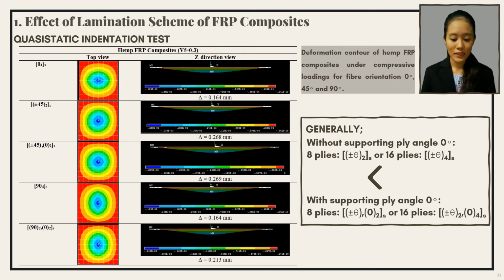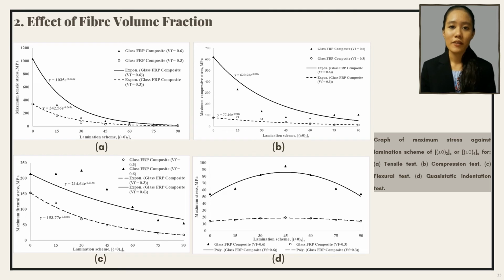to normal lamination scheme. The volume fraction of FRP composites plays a significant role in determining the performance of the composite. The fiber volume fraction affects the strength of the FRP composites, as higher fiber volume fraction will strengthen the FRP composites in terms of ultimate tensile stress and Young modulus. Based on the figures, glass FRP composites of volume fraction 0.6 have higher maximum stress compared to glass FRP composites with volume fraction of 0.3 in all tests. It means that the FRP composites with higher fiber volume fraction had better resistance when subjected to loads.